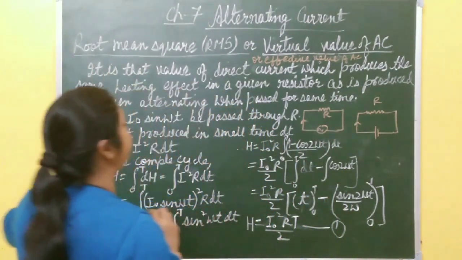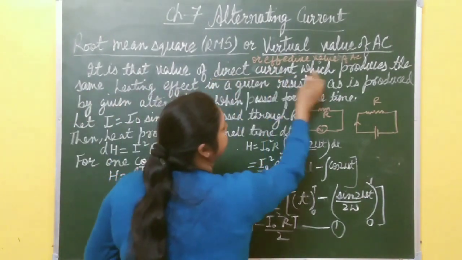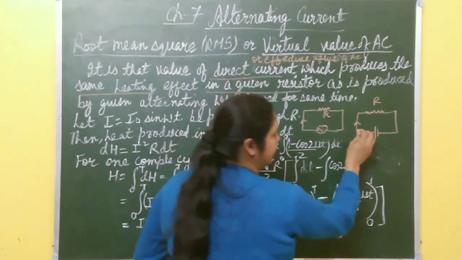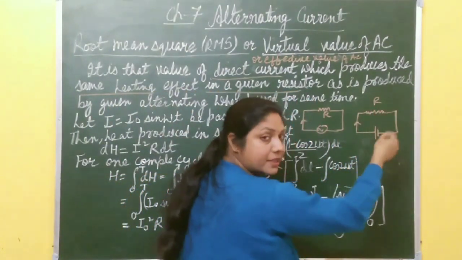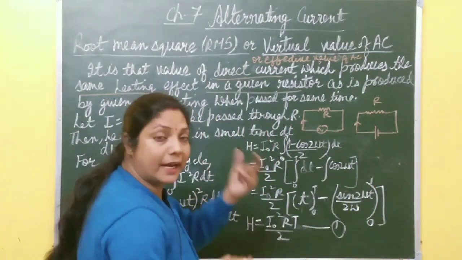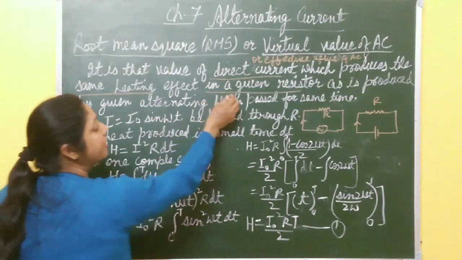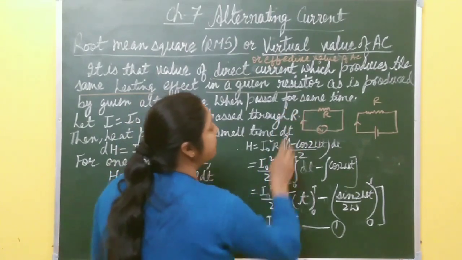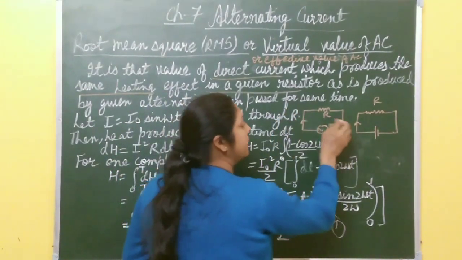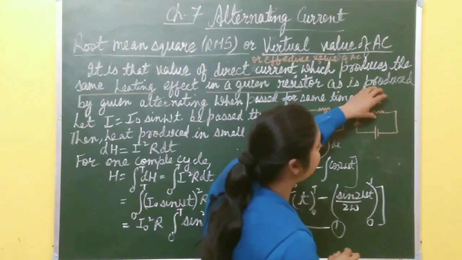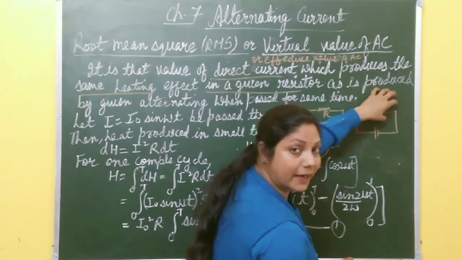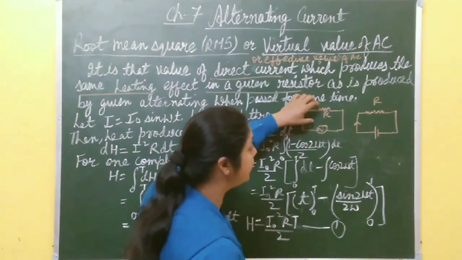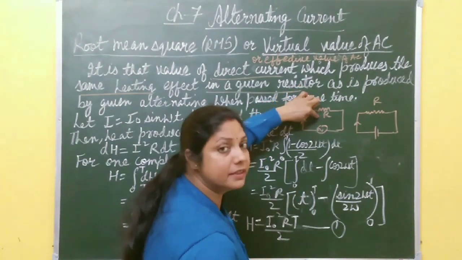Now what is its definition? It is that value of direct current which produces the same heating effect in a given resistor. When current passes through this resistor, it produces some heating effect. So it is that value of direct current which produces the same heating effect in a given resistor as is produced by a given alternating source when passed for the same time. In the same time, the heating effect produced by this DC source, that value is called the RMS value of current. And it also produces the same heating effect when that current passes through this resistor in the same time T.